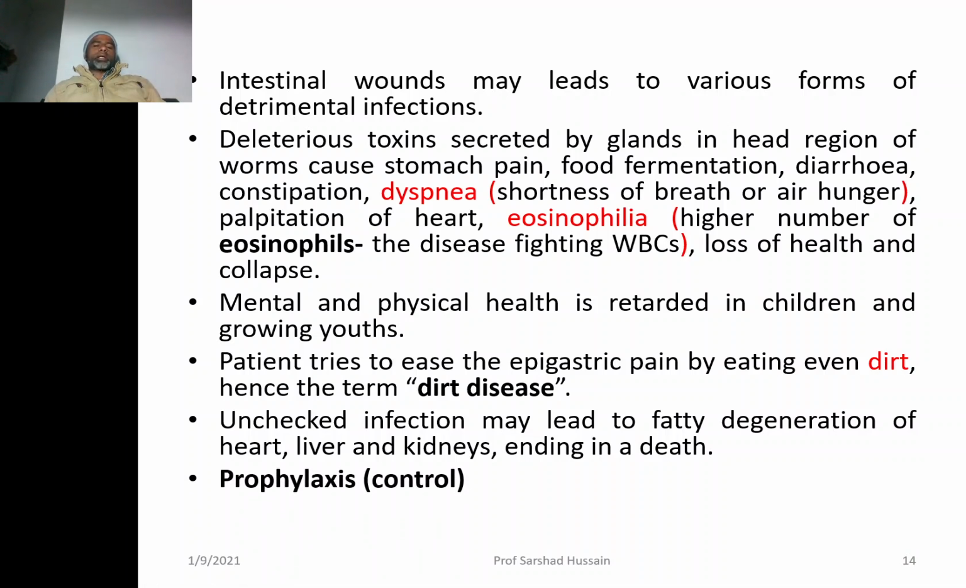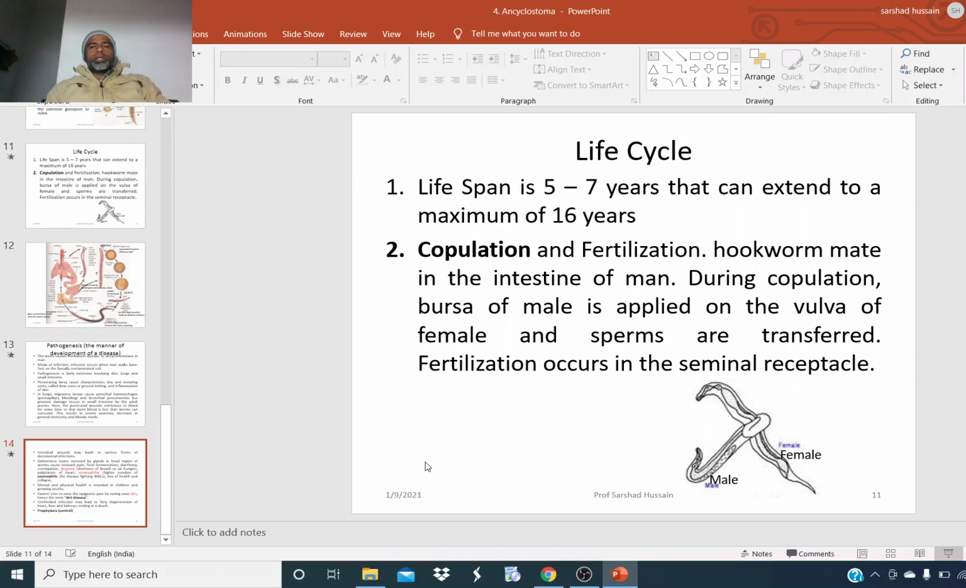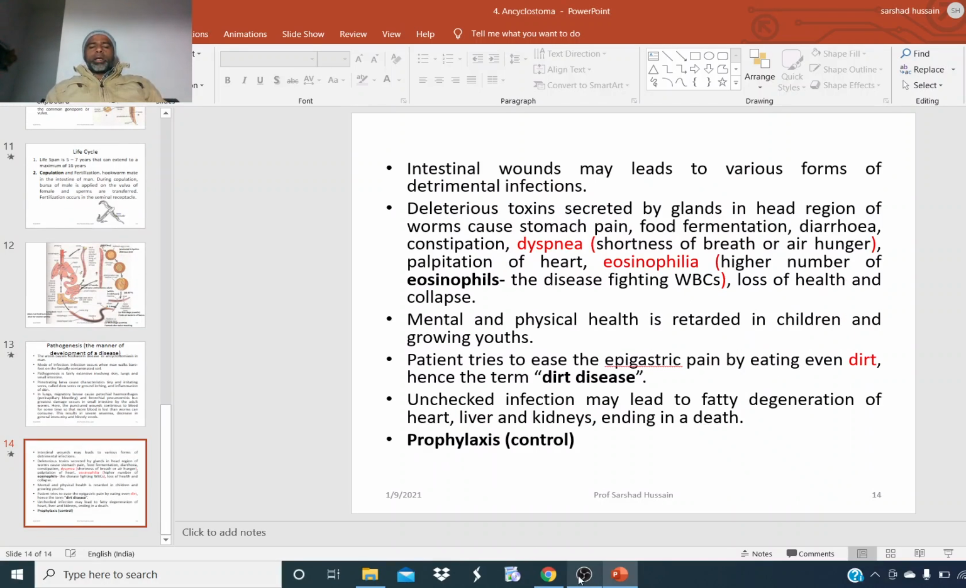And the prophylaxis or control I have already discussed earlier: we must not pass the stool outside on the ground. We must not go barefooted on the ground. Thanks. This is all about the life cycle of the ankylostoma.